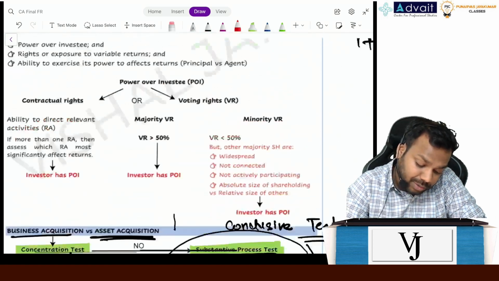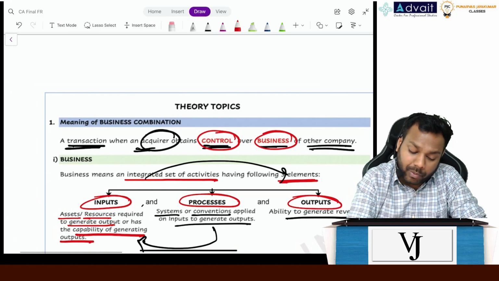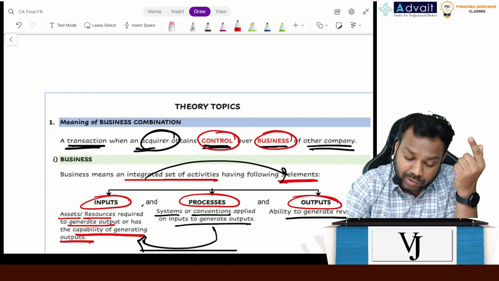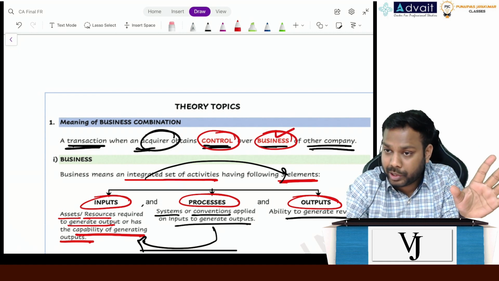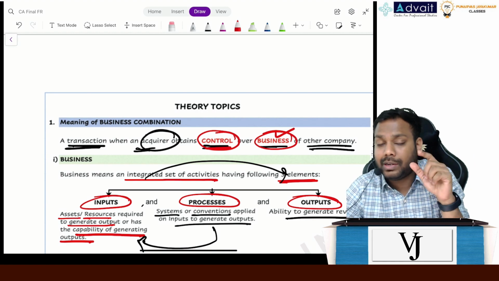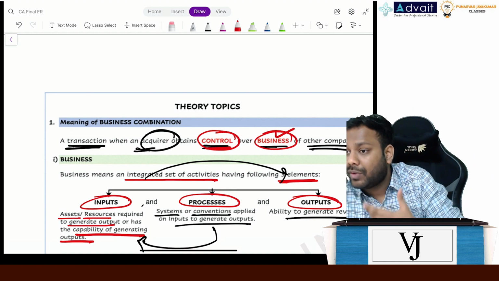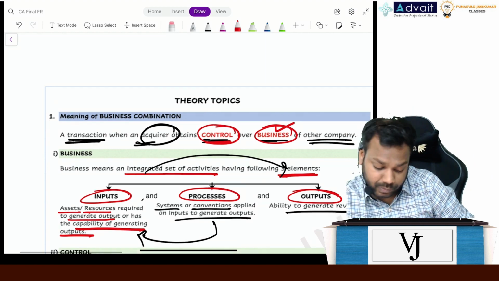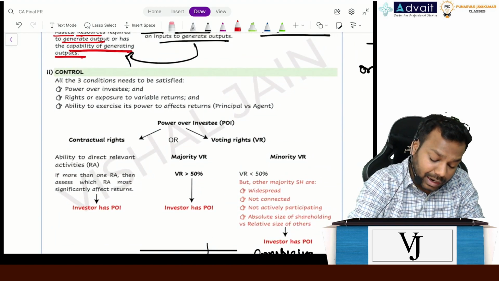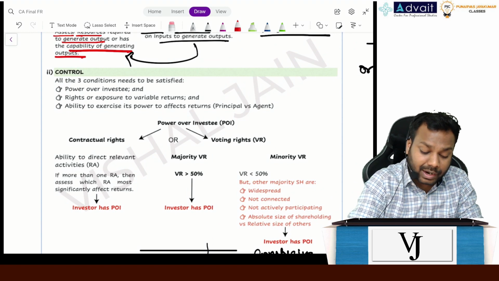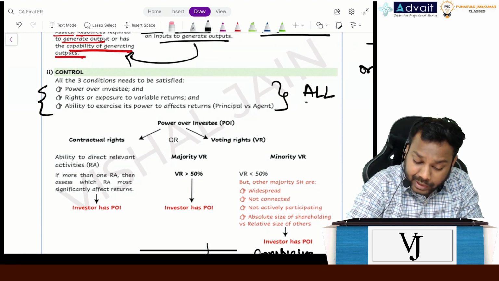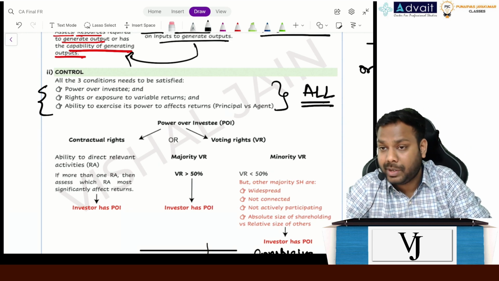Now coming back to the business acquisition. Business combination means when an acquirer obtains control over the business. Now we know what is the meaning of business. Okay. Now we need to understand what is the meaning of control. Assuming there is a business, we have got the control or not. So what is the meaning of control now? See, Ind AS 110 gives 3 conditions for control, and it says all of them need to be satisfied.